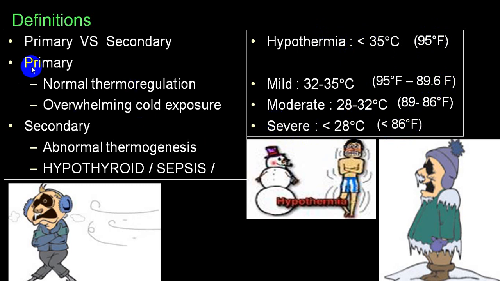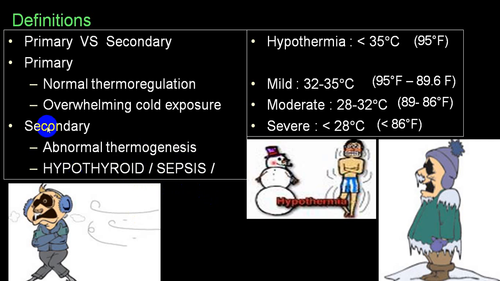As far as primary hypothermia is concerned, in primary the thermoregulatory center is normal and the person is exposed to extreme cold, while in secondary there is an abnormal thermoregulatory center. For example, in a person with sepsis, head injury, hypothyroidism, etc. We'll be dealing in detail as we go further.